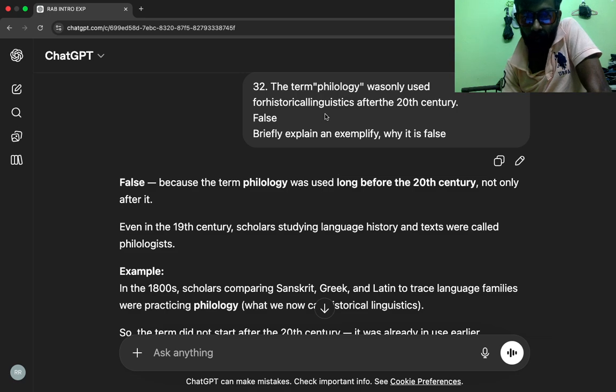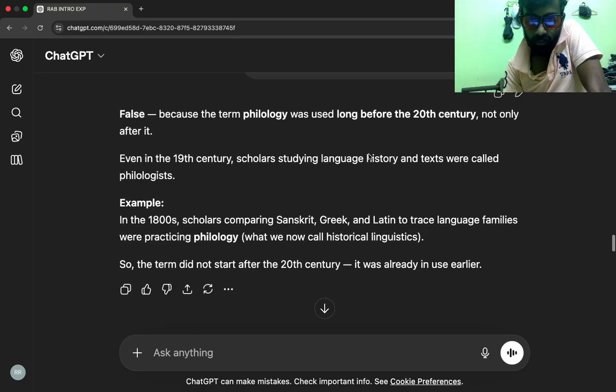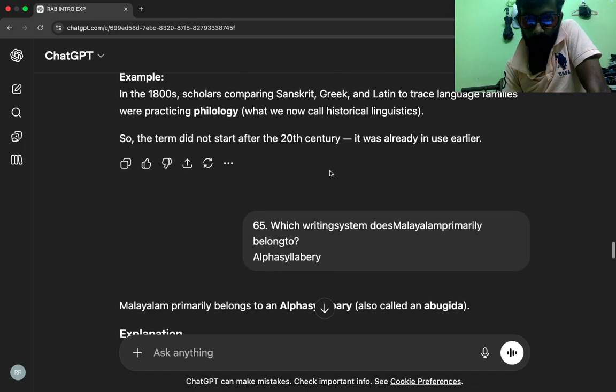Philology and historical linguistics came to be considered identical only after the 20th century. That is false because it was being practiced even before. Scholars comparing Sanskrit, Greek, and Latin to trace language families were practicing philology, what we now call historical linguistics. So, the term did not start after the 20th century, it was already in use earlier.